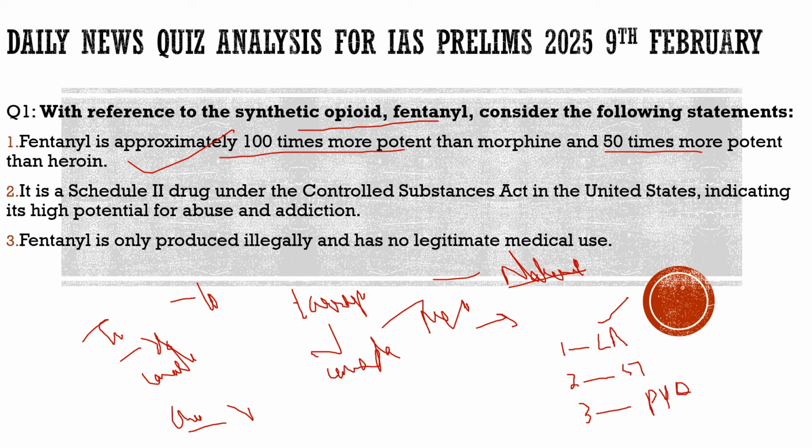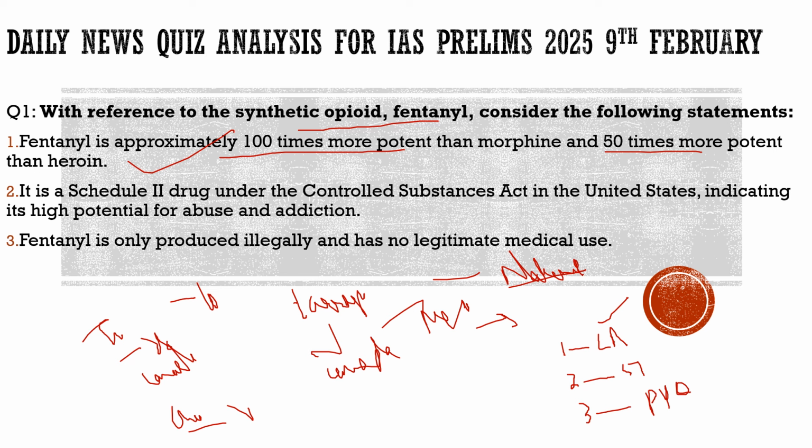One more important thing about fentanyl is that it is a painkiller kind of drug, so it is easily available in the markets for the people who abuse it. It is highly addictive, and according to reports, it is more addictive than heroin itself. So the first statement is 100% correct.